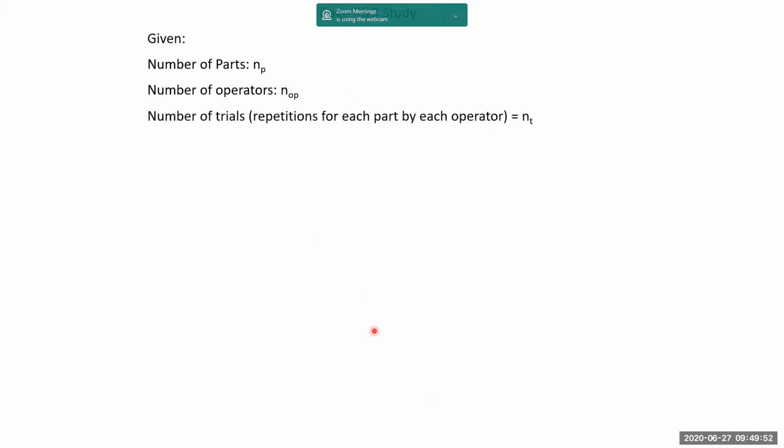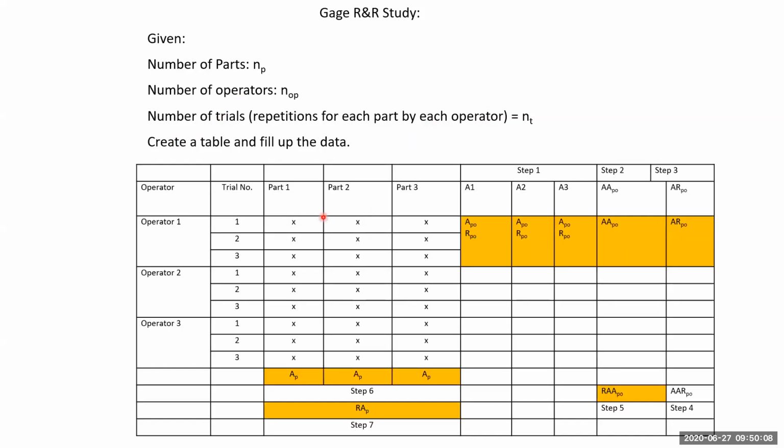Now, the number of parts, number of operators, and number of trials, that is repeats, are given in a data for gauge study. With this data, we have to find out the measure for each part and put it in a tabular form. See, this is the tabular form. The data is only the X values measured for each operator for 3 repetitions for each part.